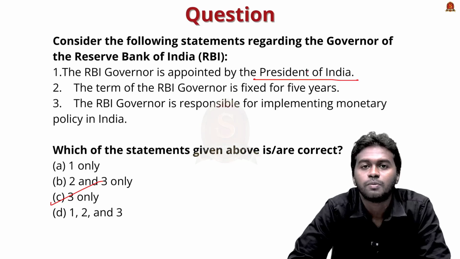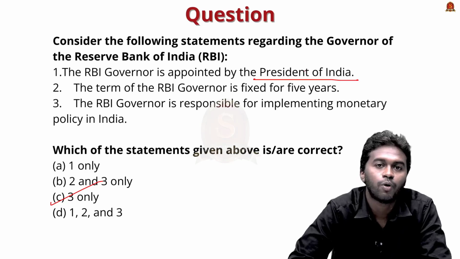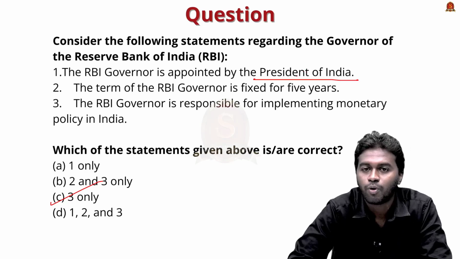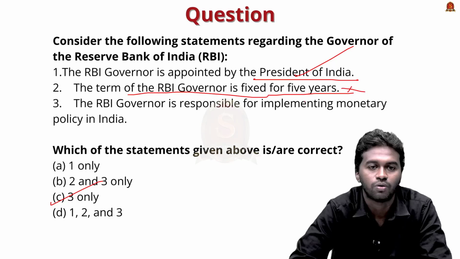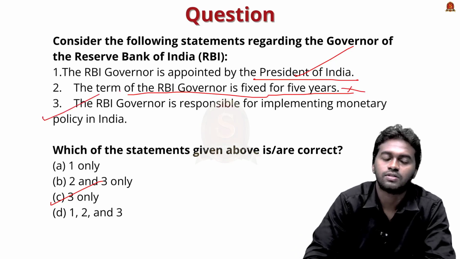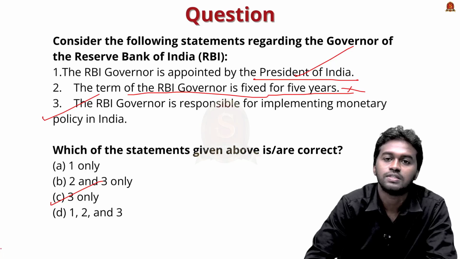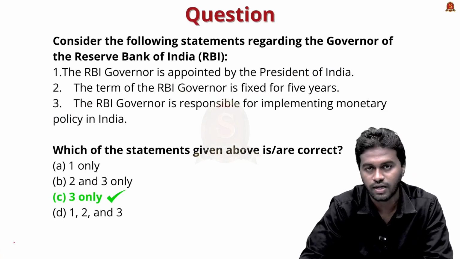He is not appointed by the President of India. He is appointed by the Prime Minister, and the Ministry of Finance is responsible for shortlisting the candidates based on their experience and their knowledge. So after that, the appointment committee of the cabinet will decide the rest, but the appointment will be made by the Prime Minister. And statement 2 is also wrong. There is no such fixed term for RBI Governor, first of all, and the usual standard is 3 years, but it can be extended or renewed. Therefore statement 2 is also wrong. Statement 3 is right. So the correct option is option C, 3 only. Let's check the answer. Yes, the answer is option C, 3 only.